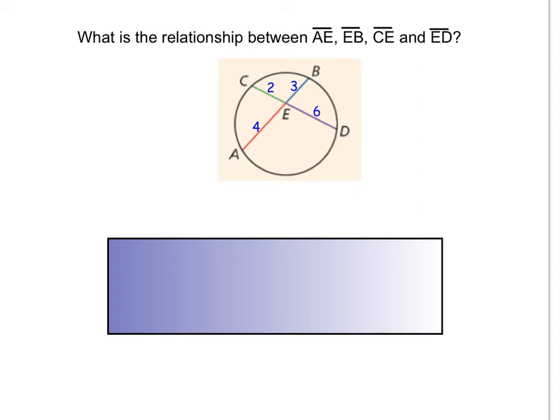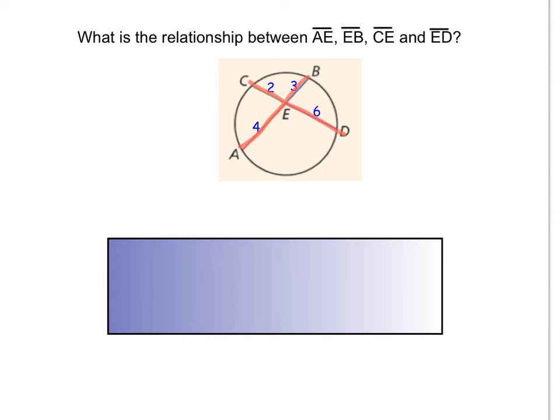This next part here is a little new. It's asking what is our relationship between the 4 line segments AE, EB, CE, and ED. Okay, our relationship that we have here is, if you notice, all of AB and CD, the big pieces, are chords. We have a chord AB, and we have a chord CD.